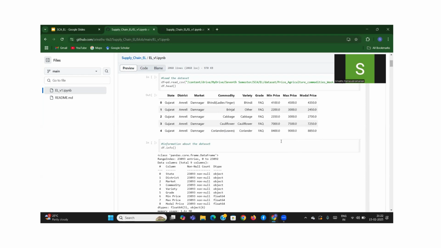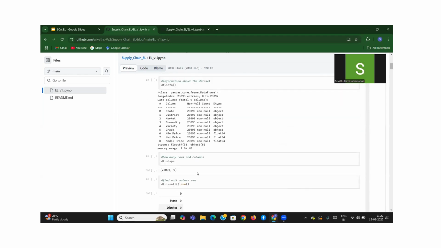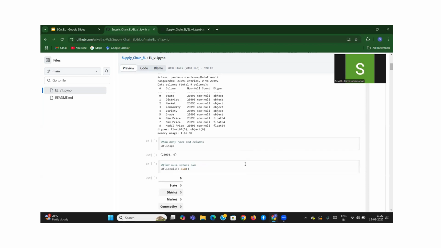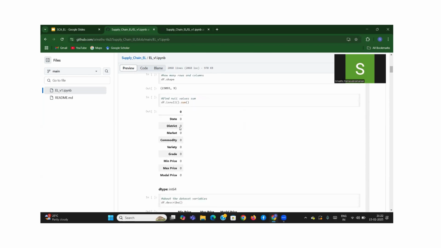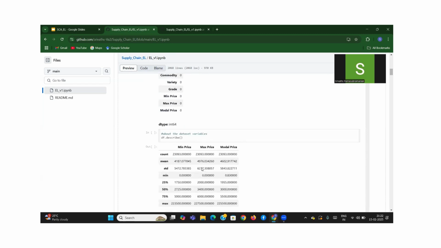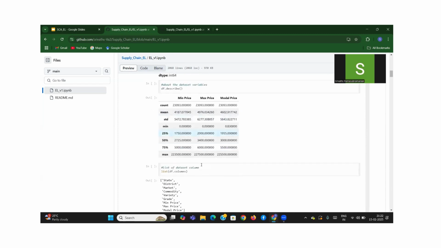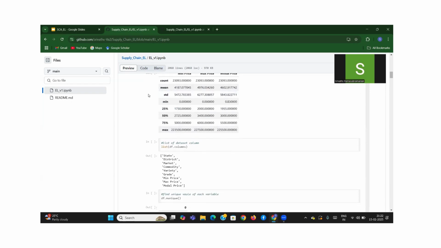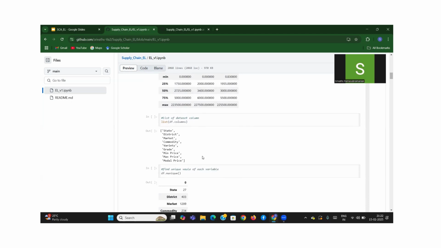So you see how the data set spans, and it contains over 23,000 rows and 9 features. Pre-processing wasn't required here because there were no nulls or voids, so it was good to go. And then there are some statistics that we draw where we describe the data set, and we get to know some statistical features here.